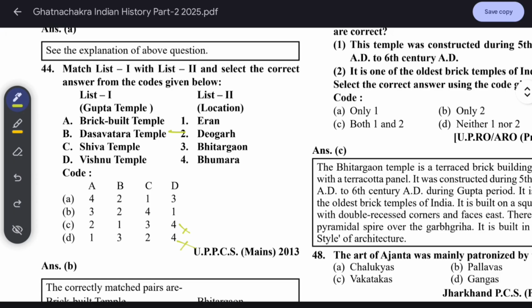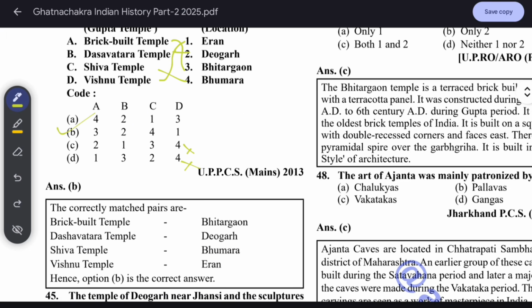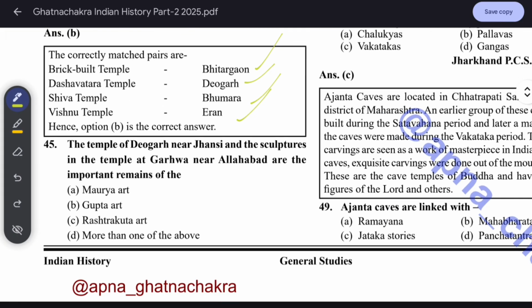Bhitargaon, Bumrah and Iran. Okay. So the brick temple will be in Bhitargaon, the Shiv temple is in Bumrah, and Vishnu is in Iran. Okay. So B will be the answer. Brick-built temple, Bhitargaon; Dasavatar temple, Devgarh; Shiv temple in Bumrah; and Vishnu temple in Iran.